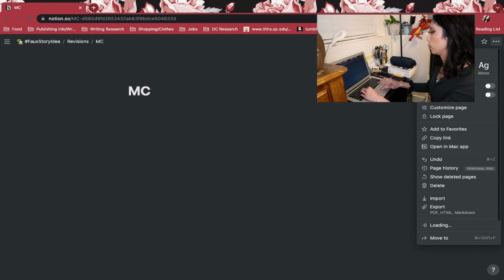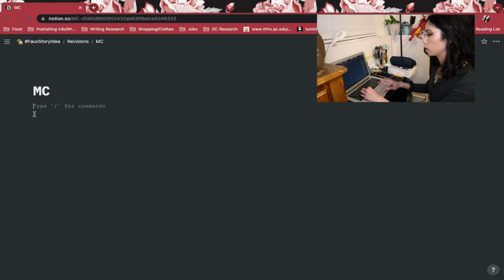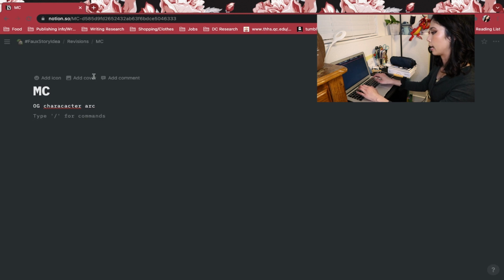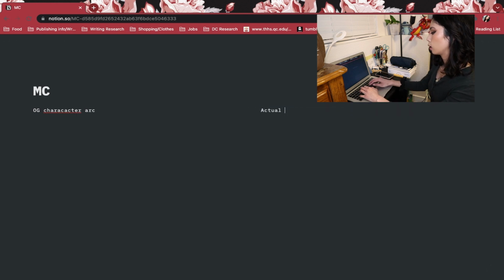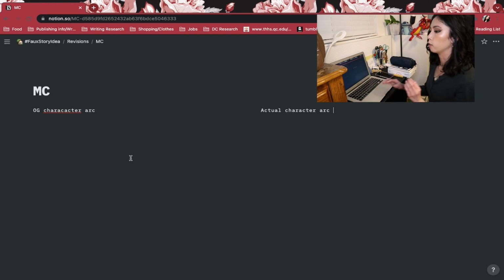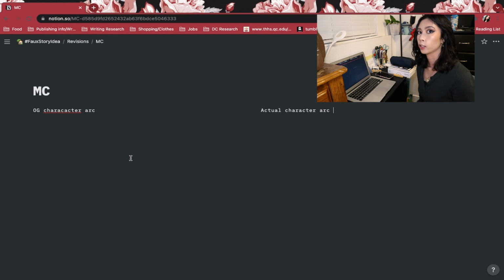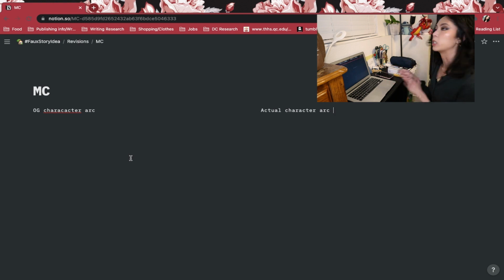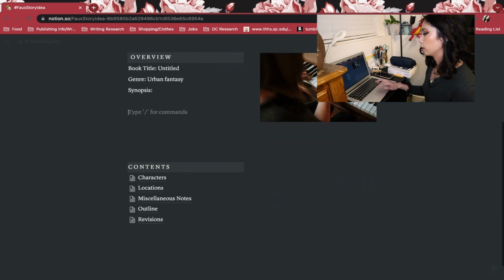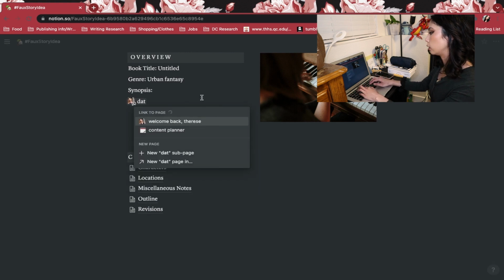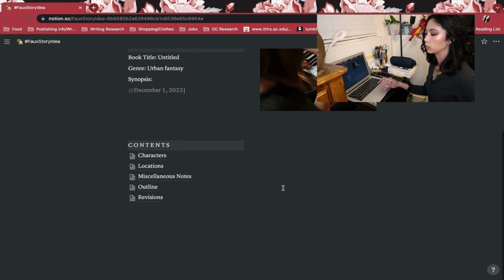MC, and then you could do something like full width, like two side-by-side text blocks of OG character arc. List that out, and then next to that, there we go, actual character arc. That way you can compare the two and have a better idea of where your character ended up going, because characters have a mind of their own, which is always fun. And then you could also add dates here, which is nice, like that.